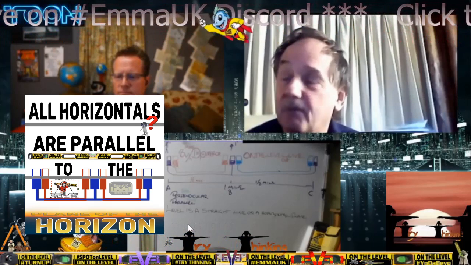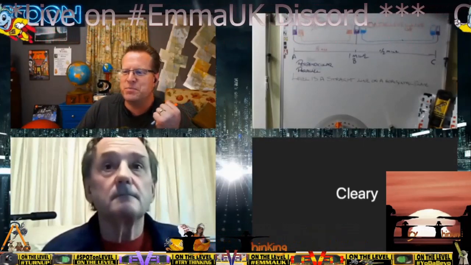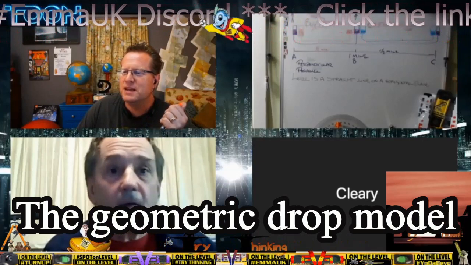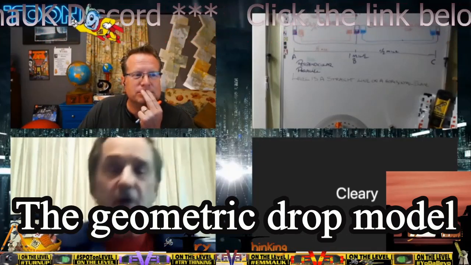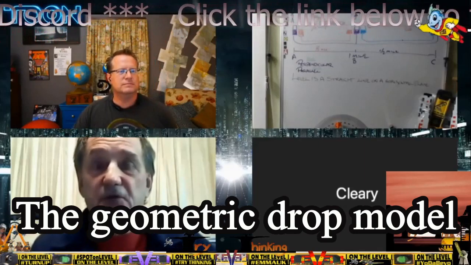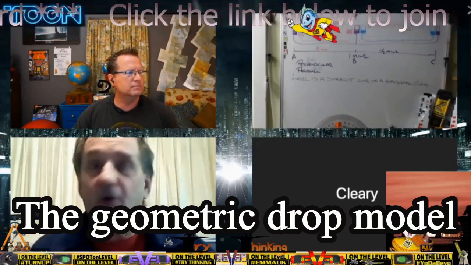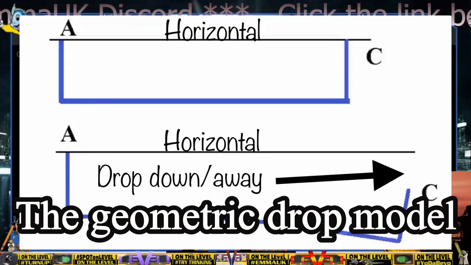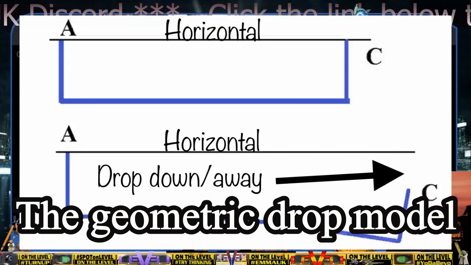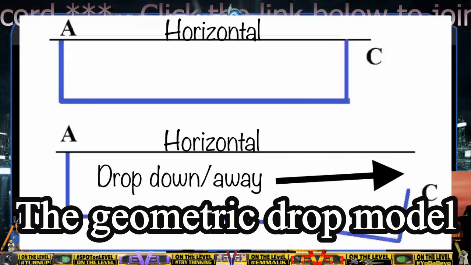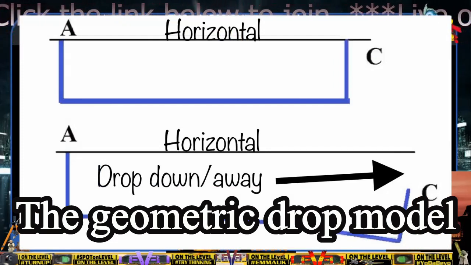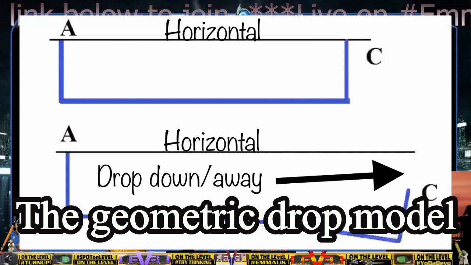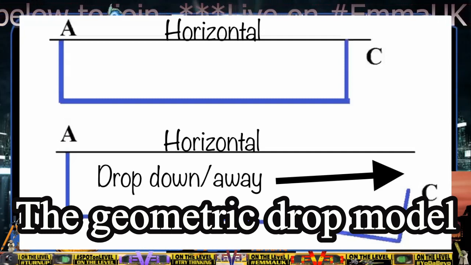Okay. So, McDoon? Yes. I just quickly put something up in Paint, and I can screen share. It's a very simple little diagram. I'll explain to everybody what's going to happen, and this will just take a minute or two. Yeah, go ahead. At the top, we have A and we have C. The blue shows the water level. Bev is going to have a horizontal tangent line, or a horizontal line going from A to C. That's the black mark. Okay, yeah. That's our horizontal.